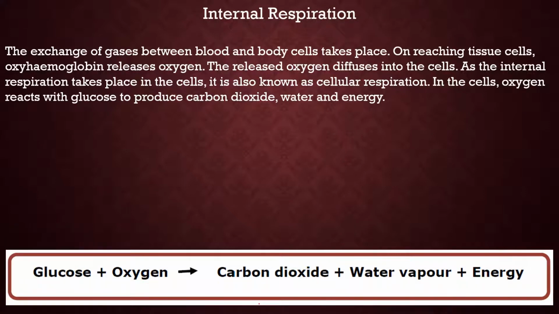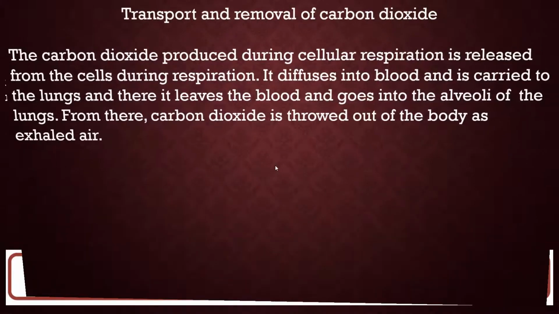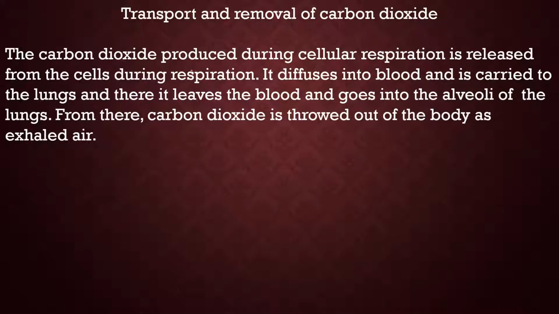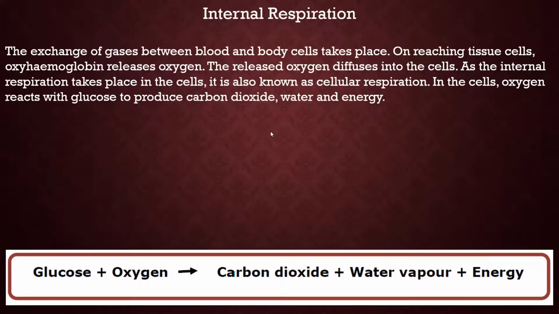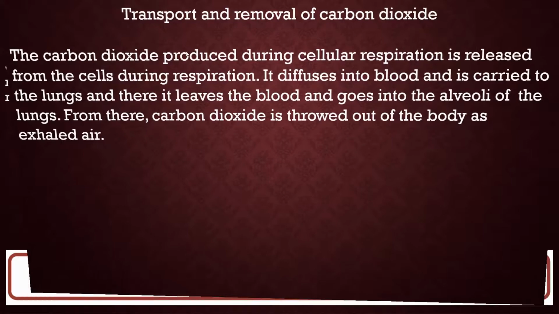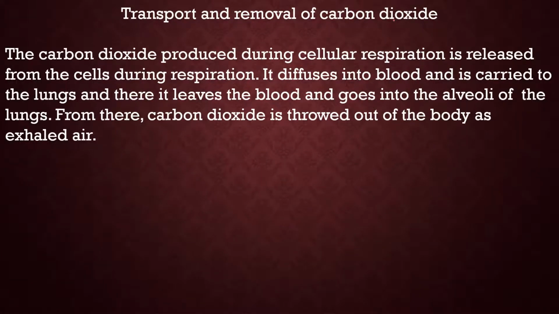So now let's move to the next topic, sorry, it is actually of this respiration only. Now what happens to the carbon dioxide? It is transported and removed. The carbon dioxide produced during cellular respiration is released from the cells.